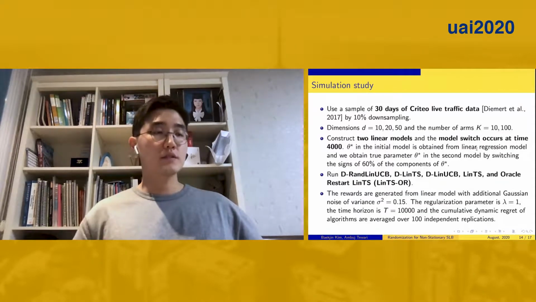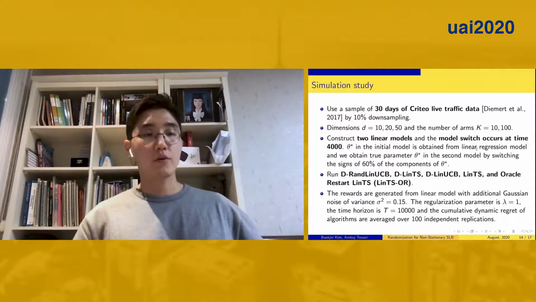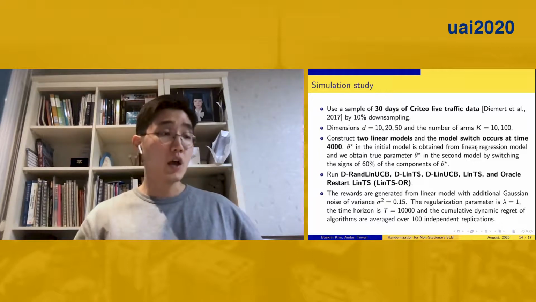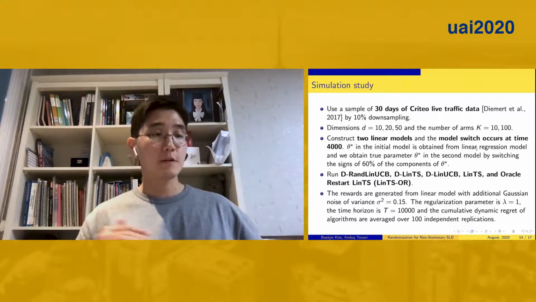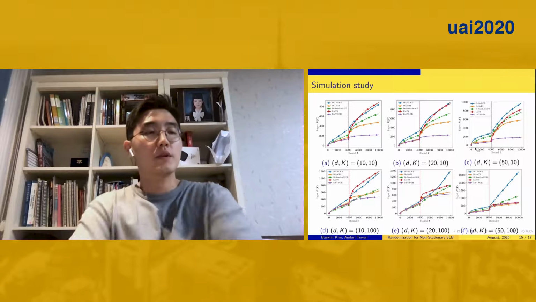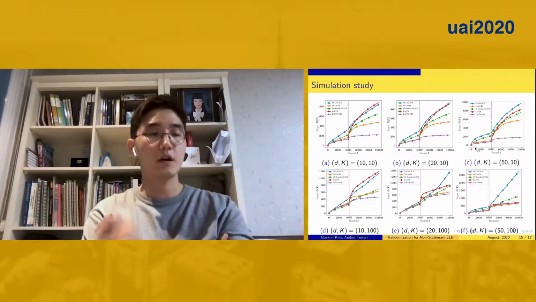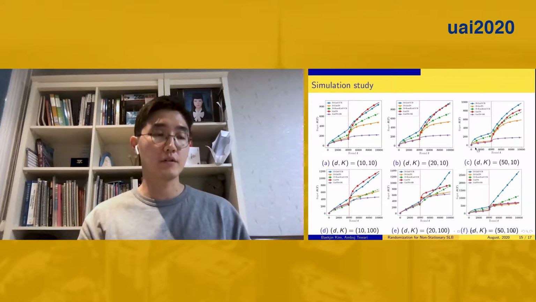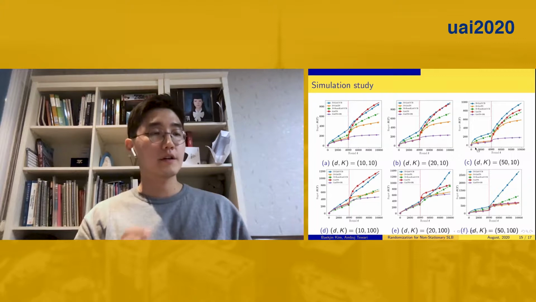We ran a simulation study using a sample of 30 days of live traffic data. We construct two linear models, and the model switch occurs at time 4,000 out of a 10,000 time horizon. We run and compare five different algorithms. As a result, first, the two randomized algorithms, discounted randomized linear UCB and discounted linear Thompson sampling, outperform discounted linear UCB in every scenario. Also, discounted linear Thompson sampling works better than discounted randomized linear UCB in all scenarios